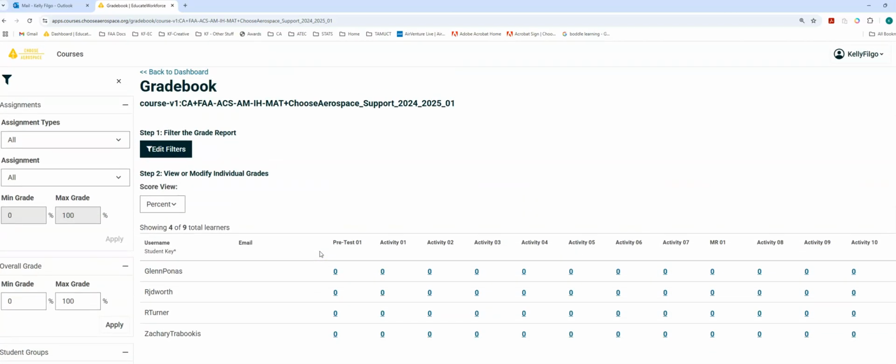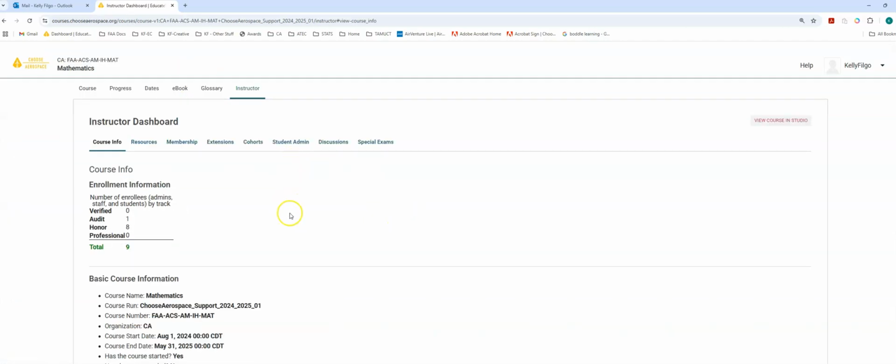All right. Let's go back to the dashboard. Okay, I think that's all I wanted to show you for now. That will get you started into putting your students into cohorts so that you can then separate out that gradebook to make course management a lot easier.